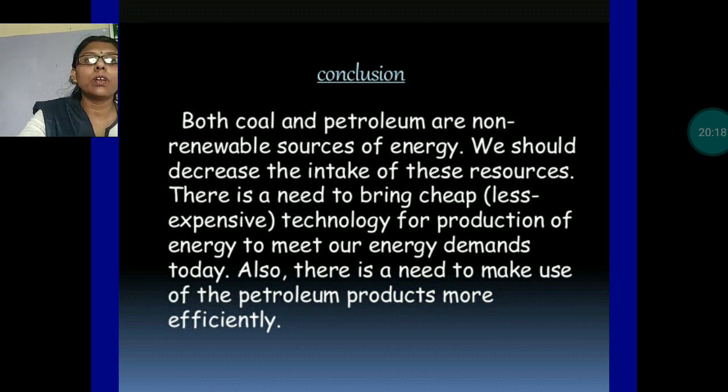Both coal and petroleum are non-renewable sources of energy, and we should decrease the intake of these resources. There is a need to bring cheap technology for production of energy to meet our energy demands today, and also there is a need to make use of petroleum products more efficiently. In this way, we can conserve the minerals.